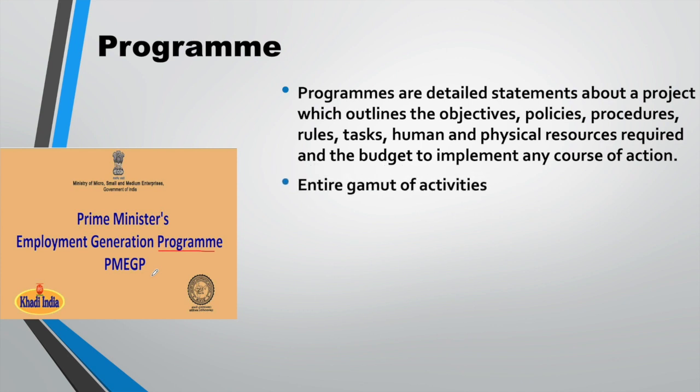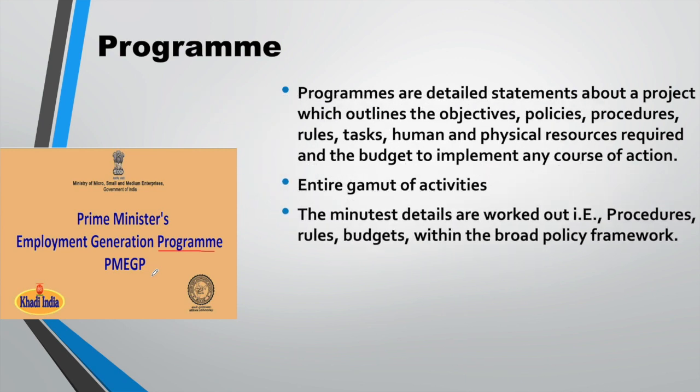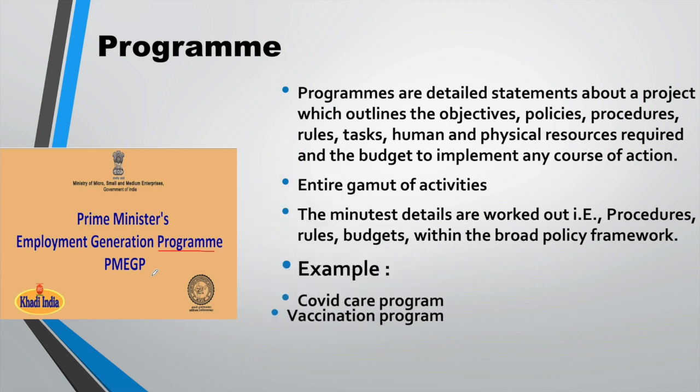So we may say that programs will include the entire gamut of activities as well as the organization's policy, and how it will contribute to the overall business plan. The minutest details are worked out, that means the procedures, rules, budget within the broad policy framework would be discussed here. Now we can take examples like COVID care program, vaccination program. These are programs. Now it will include everything. What is the objective? What is the budget of this?